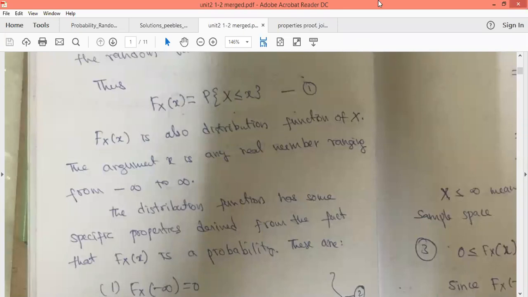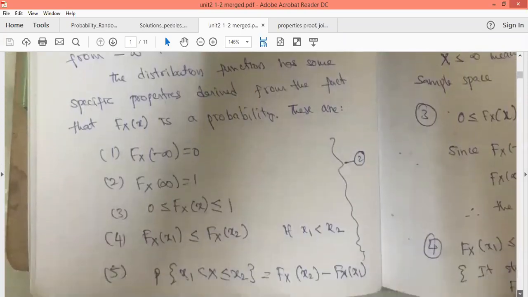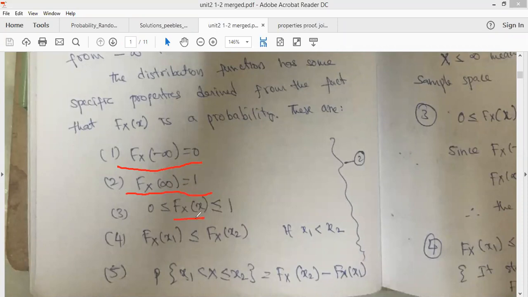F_X of minus infinity should be equal to 0 and F_X of infinity is equal to 1, and F_X of x is called cumulative distribution function. We call it as CDF. The range of F_X of x will be 0 to 1.